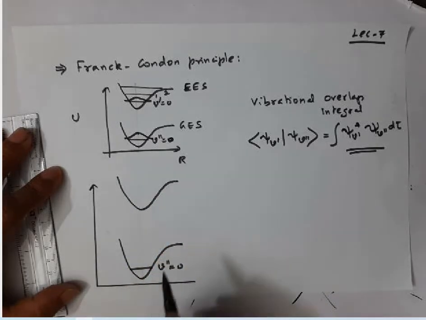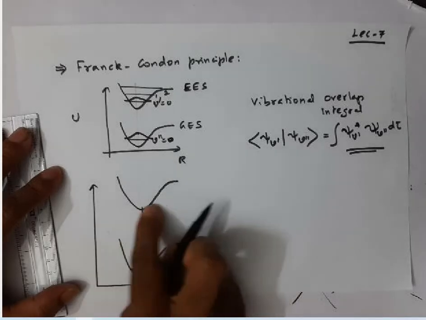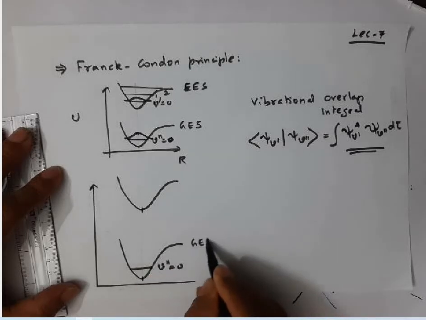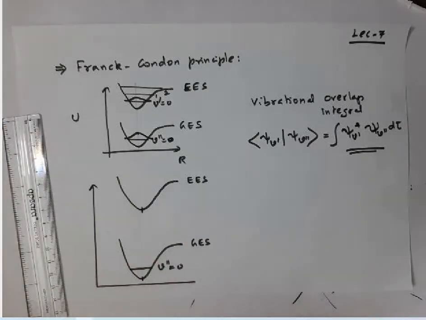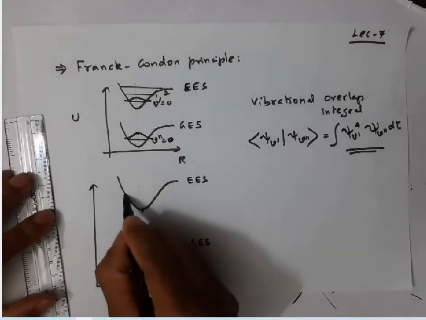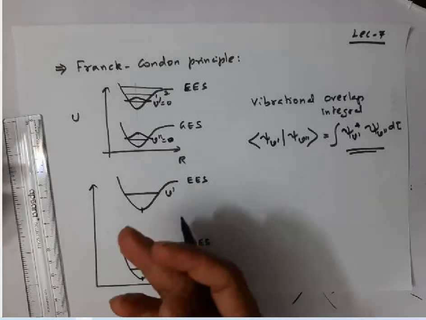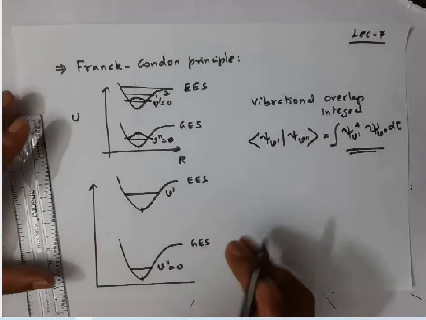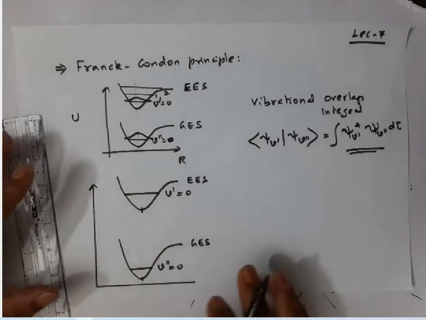Let us assume the equilibrium internuclear distance of this excited level and the equilibrium internuclear distance of the ground electronic level are almost the same, and I will take a particular V prime state here. It may be V prime 0 or 1 or 2 or 3, whatever it is. Suppose assume that this is V prime equal to 0 state, for example, just for understanding purpose.